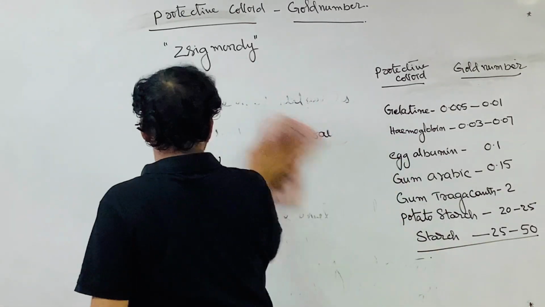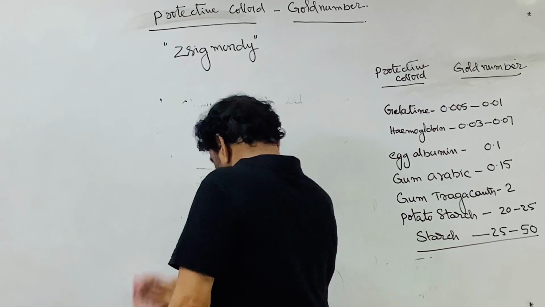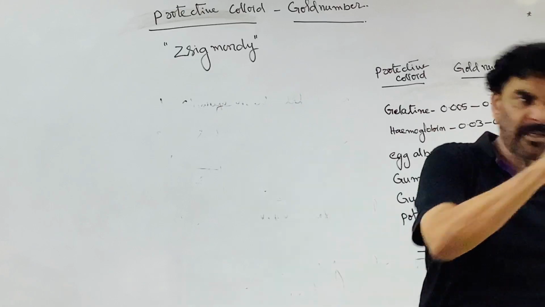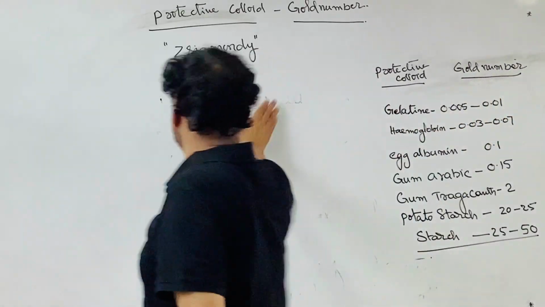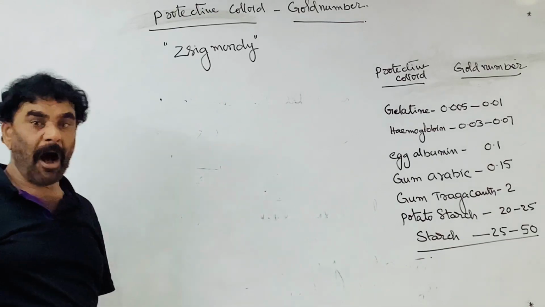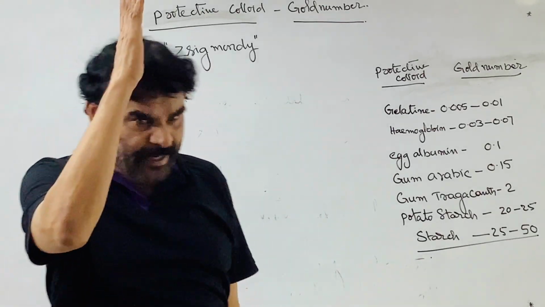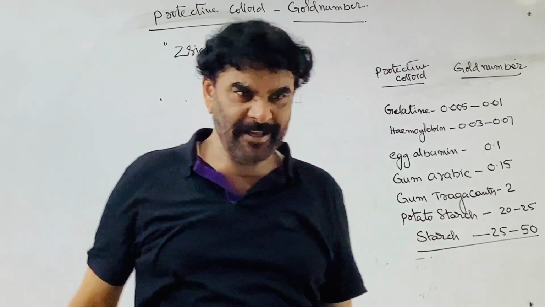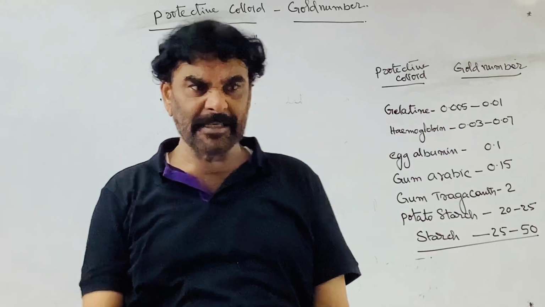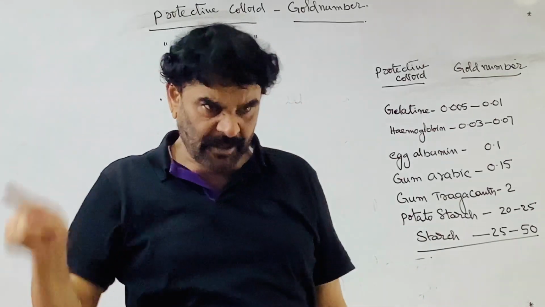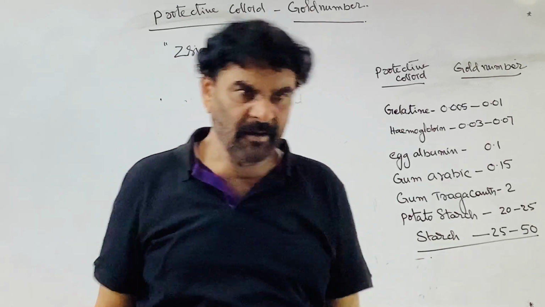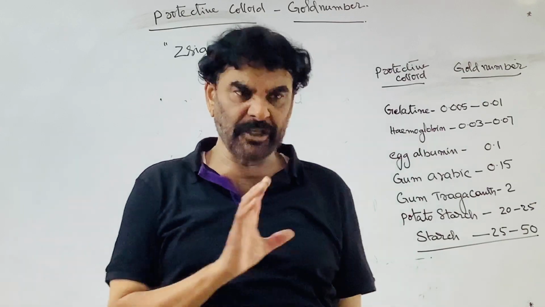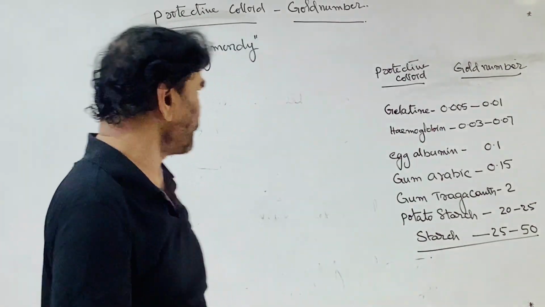The next thing: with this discussion we know that lyophilic colloids have abnormal stability. Their preparation is easy. The stability is attributed to the charge on the colloidal particles and, second, the solvent sheath that is formed around the colloidal particle. That is solvation, hydration. These two are responsible for the abnormal stability.